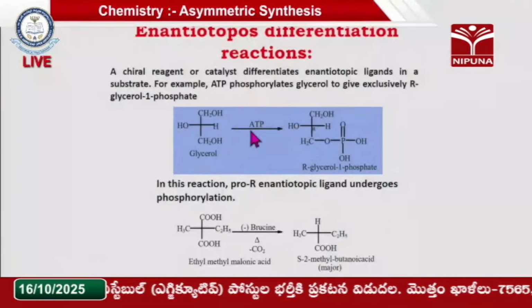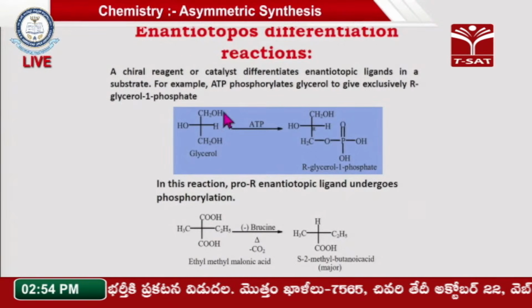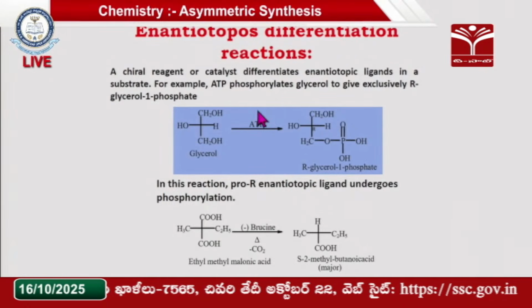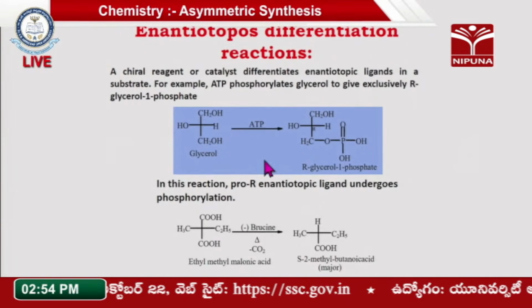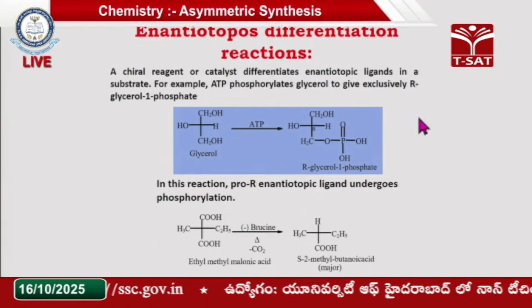Here we will see one example: in this particular reaction, glycerol is reacted with ATP, adenosine triphosphate, which is the reagent. When it is undergoing the phosphorylation reaction, among the R and S configurations, the ATP phosphorylates only the R configuration. That means it exclusively chooses the R configuration for phosphorylation.